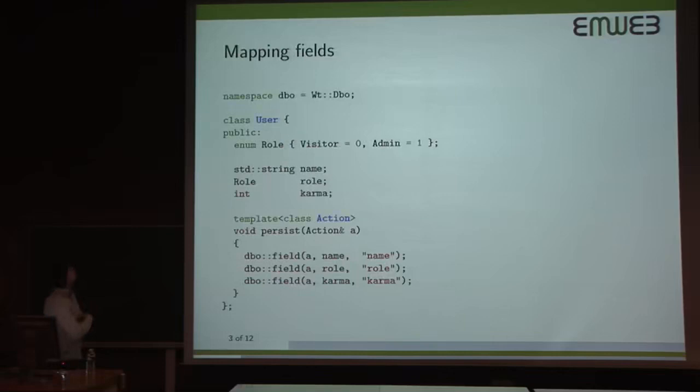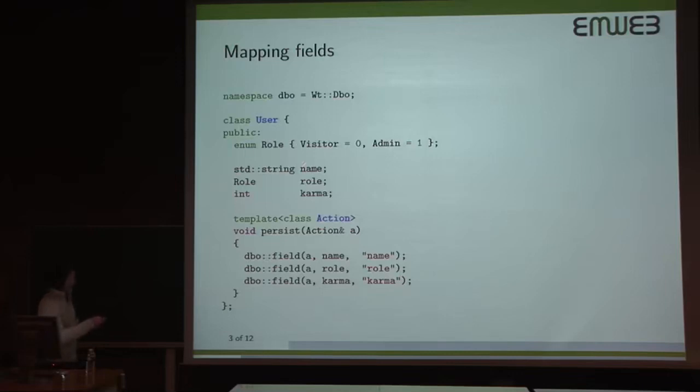So going straight to the code, this is how you would map fields in DBO onto a table. Imagine that you have an entity user, where you want to store user information. And in C++, you want to describe this user class using 3 fields.